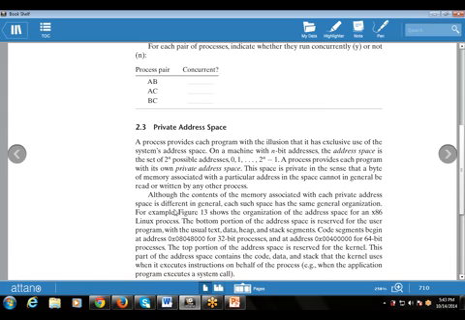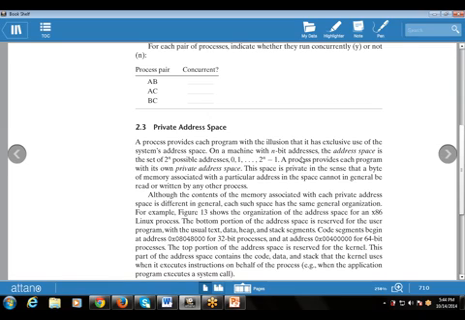So what is a private address space? This is also a category of the process that an operating system uses. As I told you, private address space is the space that is the outcome of the 2 power n possible addresses. That is, the process provides each program with the illusion that it has exclusive use of the system's address space.